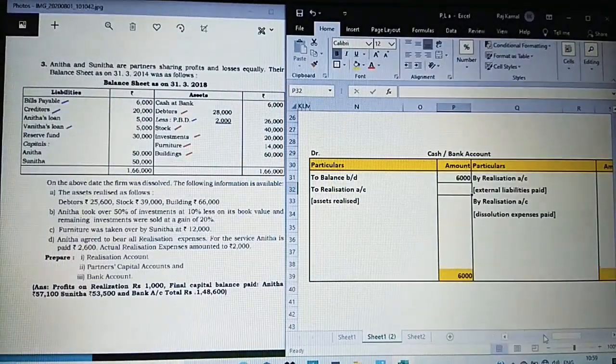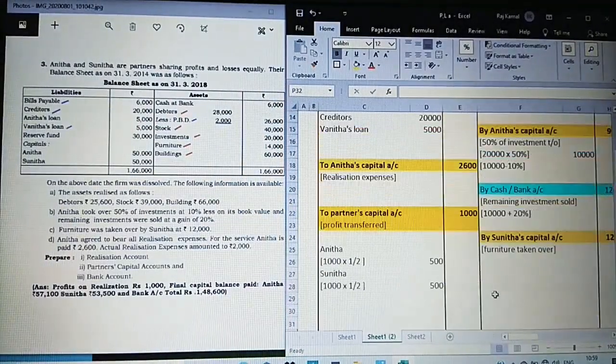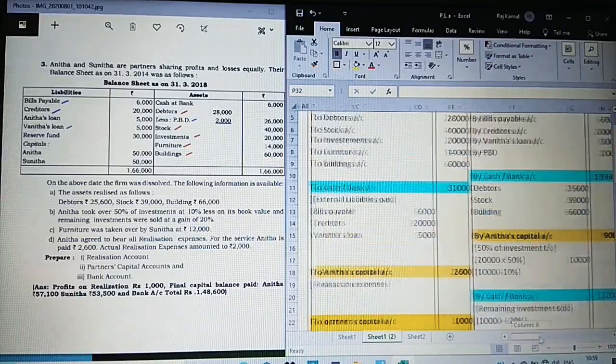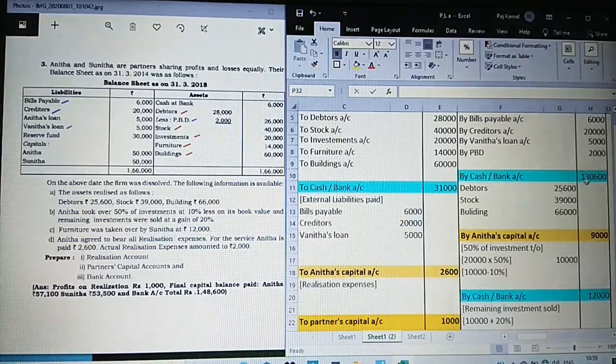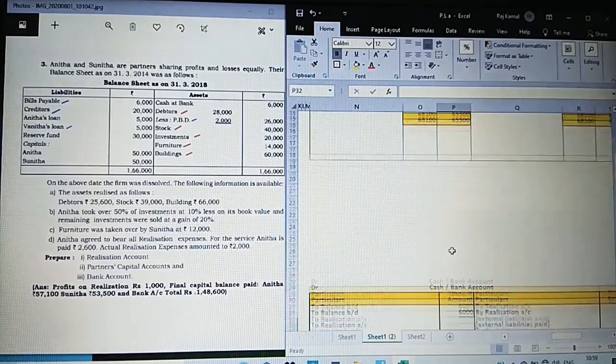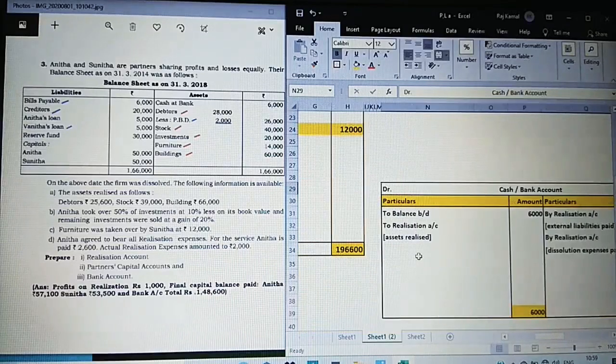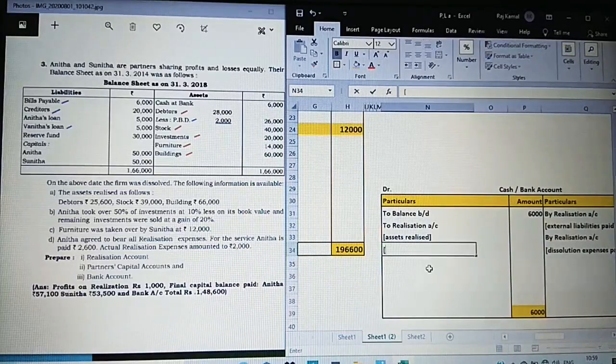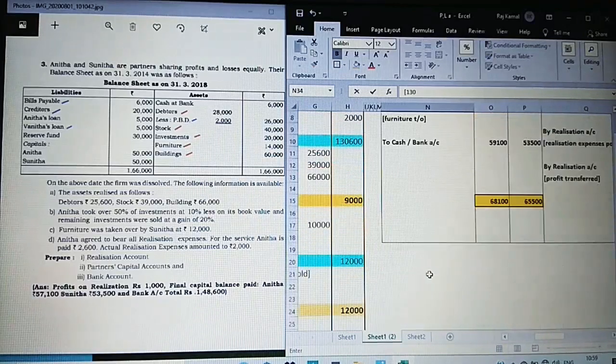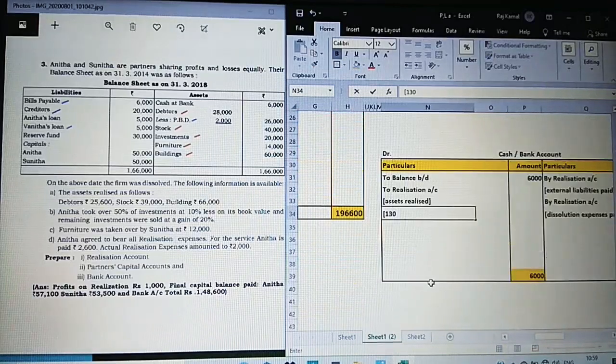Now from the realization account, just observe first the assets realized 1,30,600 plus remaining investment is 12,000. We have to take that. I'm going to take it here. Assets realized 1,30,600 plus 12,000 together we have to take up.